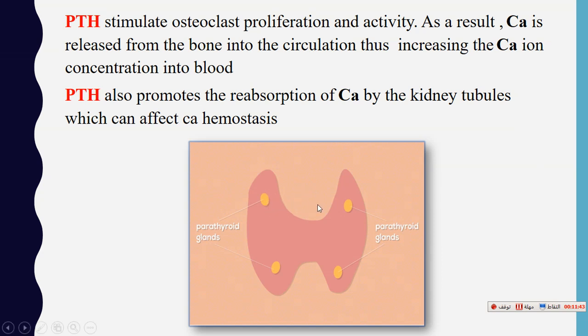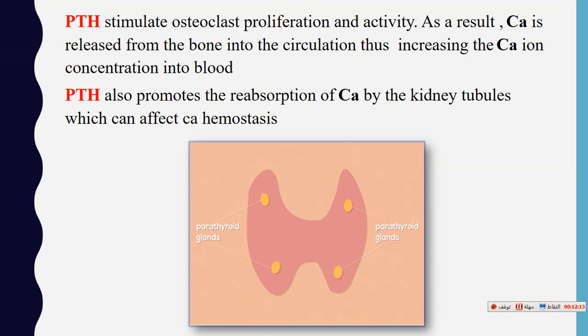It is a small gland. There are four glands: two superior glands behind the upper lobes, the right and left superior lobes of the thyroid gland, and two inferior glands behind the right and left inferior lobes of the thyroid gland.